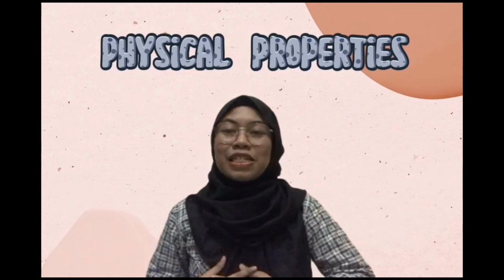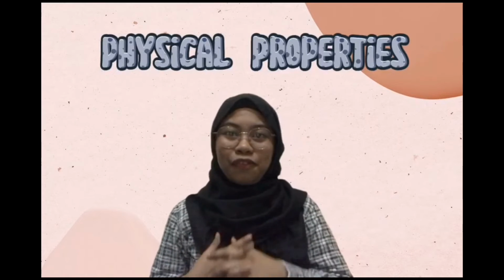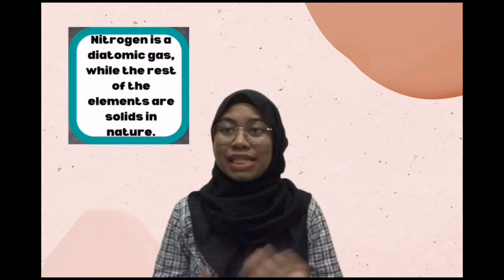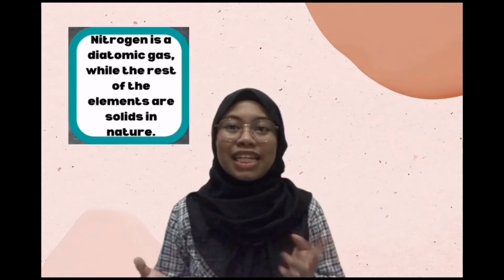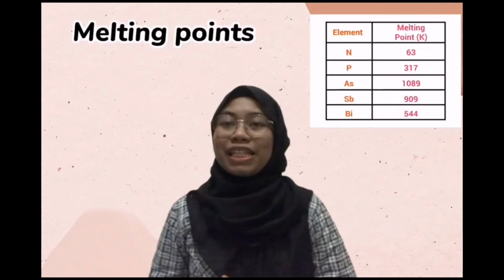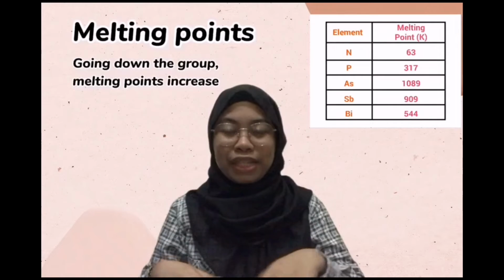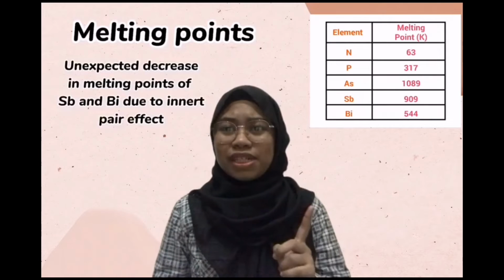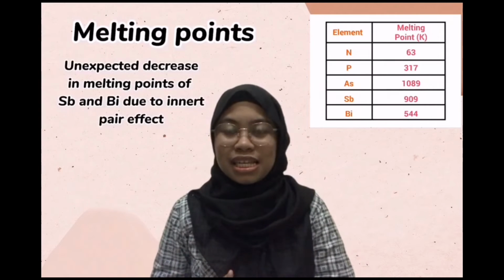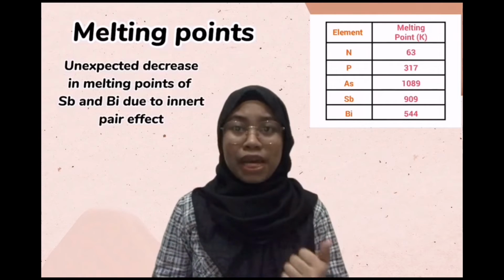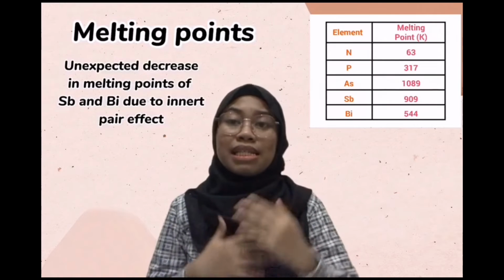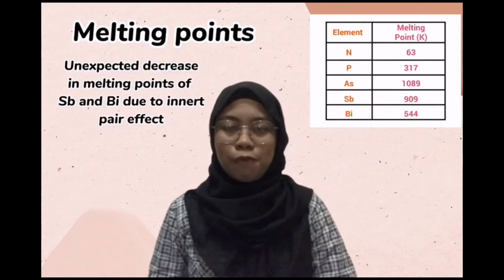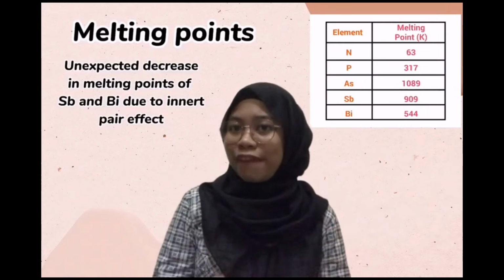Now, let's learn about physical properties of group 15 elements. Nitrogen is a diatomic gas, while the rest of the elements of group 15 are solid in nature. Next is melting points. Going down the group, melting points increase due to increase in atomic size. However, there is an unexpected decrease in melting points of Sb and Bi because of their tendency of forming 3 covalent bonds instead of 5 covalent bonds due to inert pair effect.